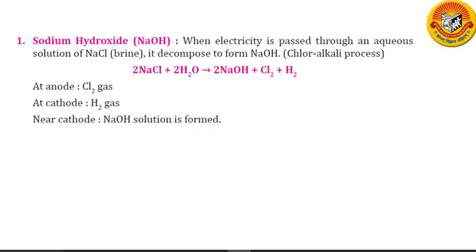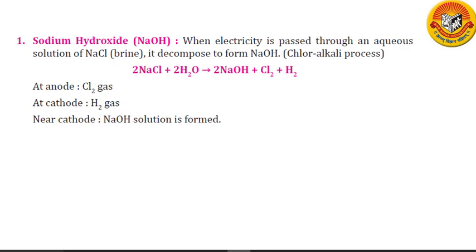When electricity is passed through an aqueous solution of NaCl, it decomposes to form NaOH, that is sodium hydroxide. Brine is the name given to a solution of NaCl with water. During electrolysis, chlorine gas is produced at the anode, that is the positive electrode. Hydrogen gas is produced at the cathode, that is the negative electrode. Sodium hydroxide solution is formed near the cathode.